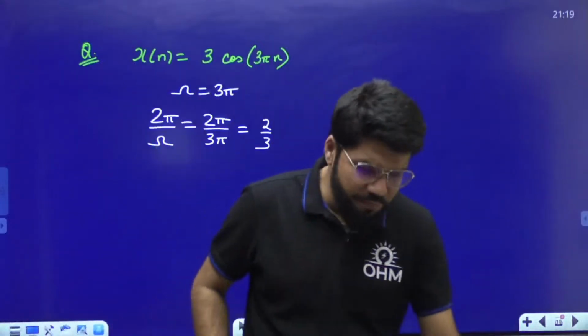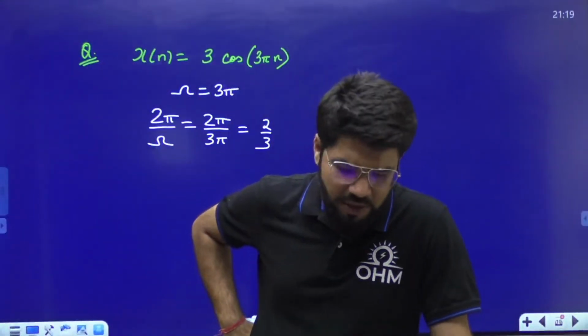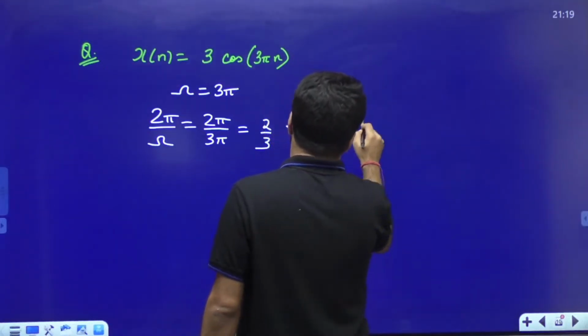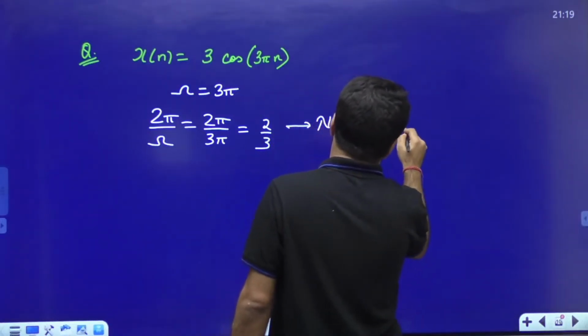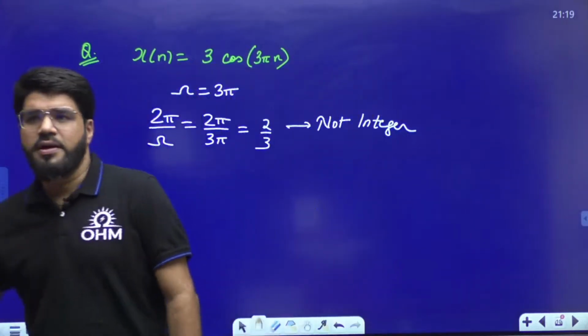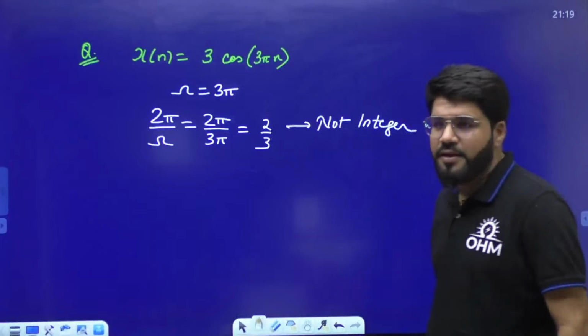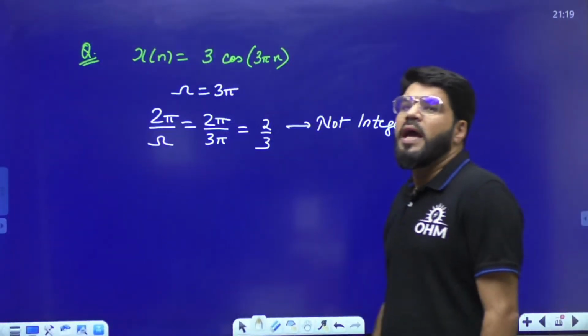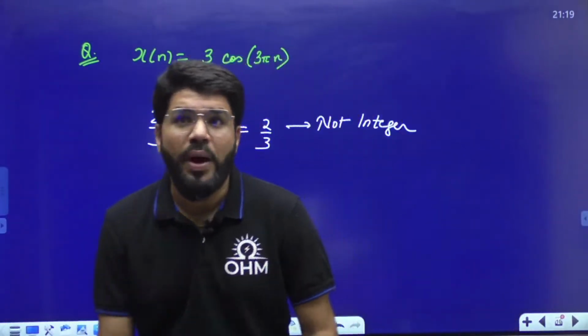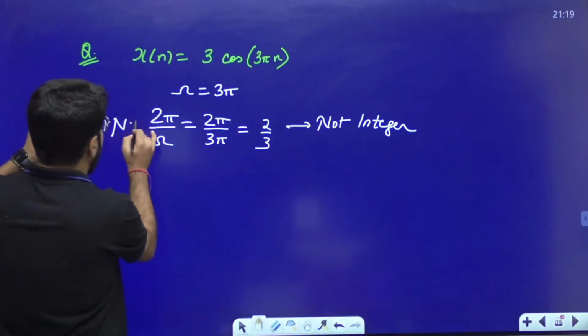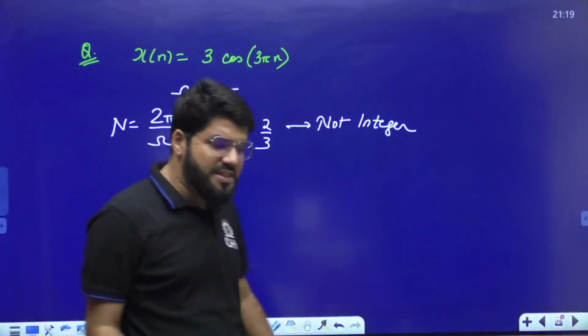So is it again aperiodic? Dear, this is again going to be not an integer. So is it aperiodic then? No, here it's still periodic. Sir, why? N cannot be non-integer. If I say this is the value of N, N is not an integer, but still this is periodic.